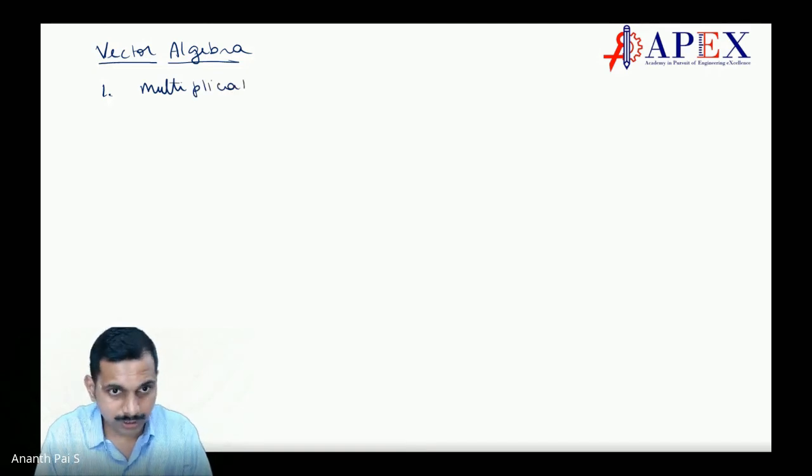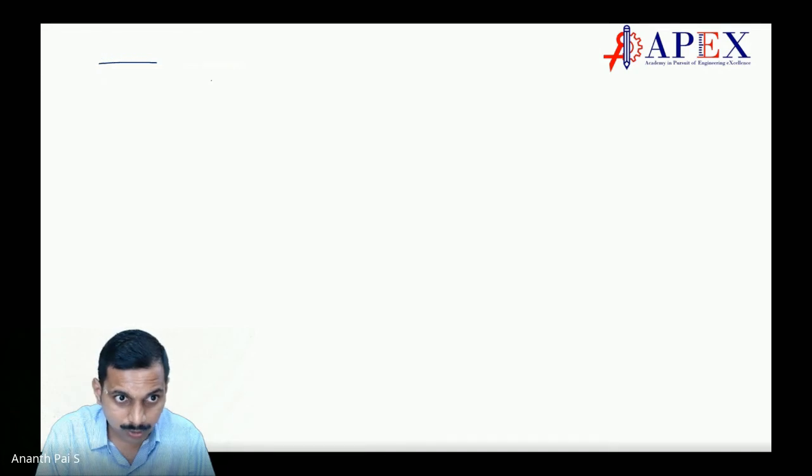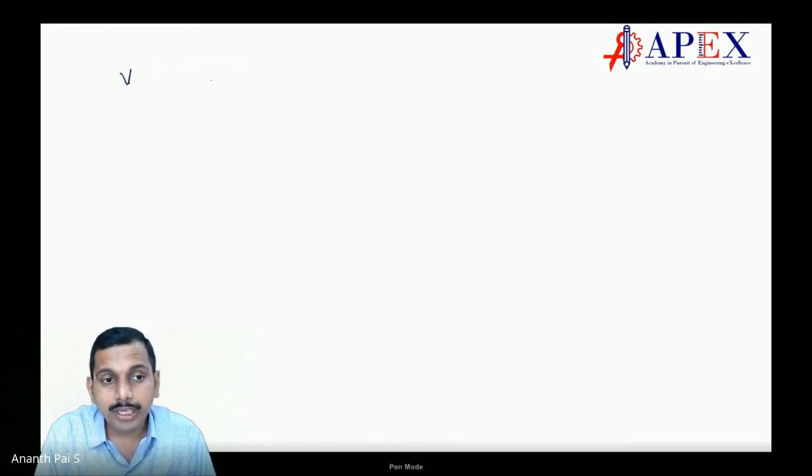First of all, let us understand, we have not understood vector fully. Before going to vector algebra, let us see what a vector is.